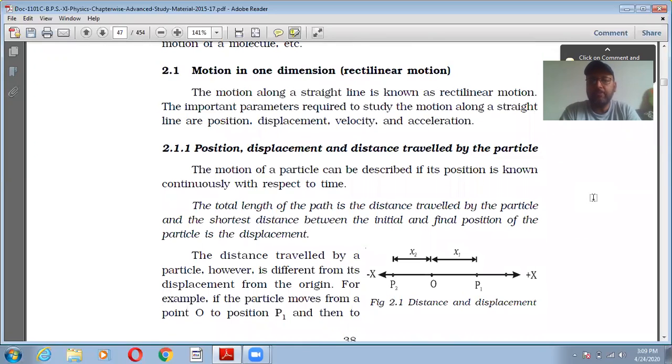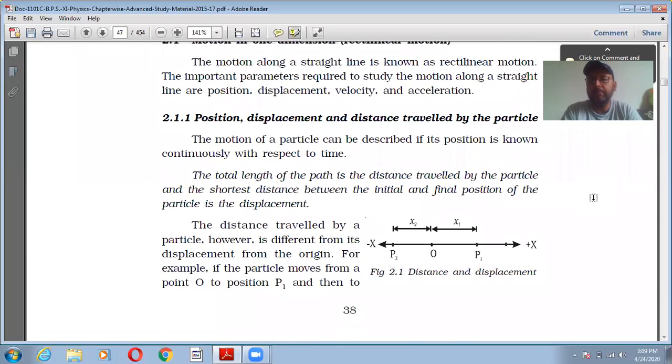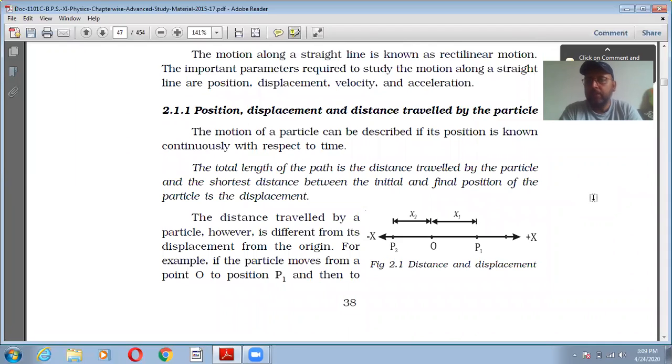Now, the position, displacement and distance traveled by the particle. We know that the motion of the particle can be described if its position is known continuously with respect to time. Here in the figure, I have marked two points P1 and P2 with O in between. The total length of the path is the distance traveled by the particle, and the displacement is the shortest distance between the initial and final position, as we all know. The distance traveled is different from the displacement from the origin.